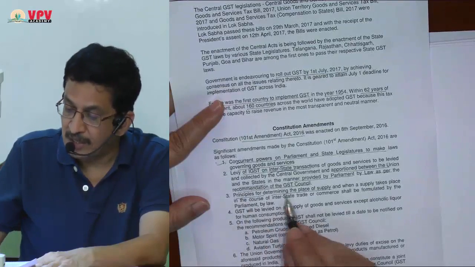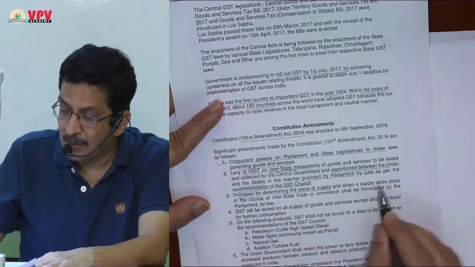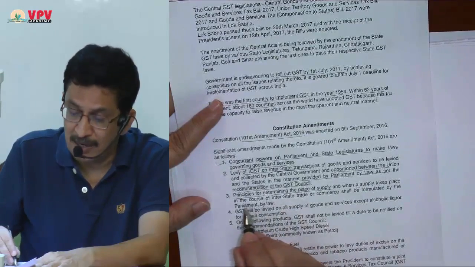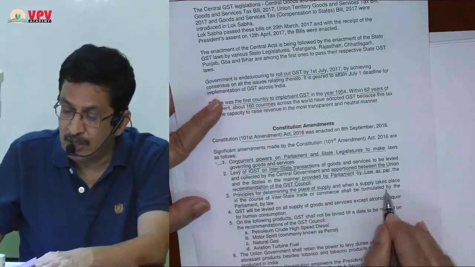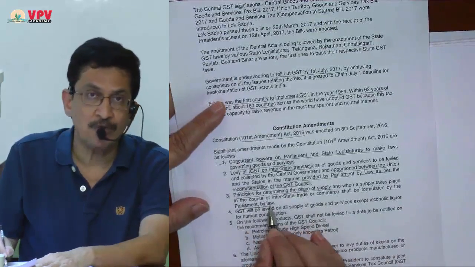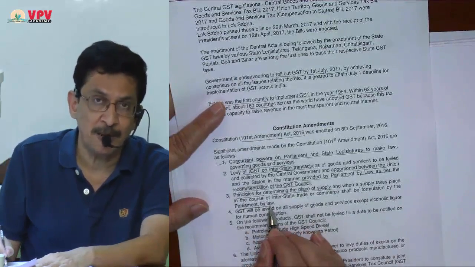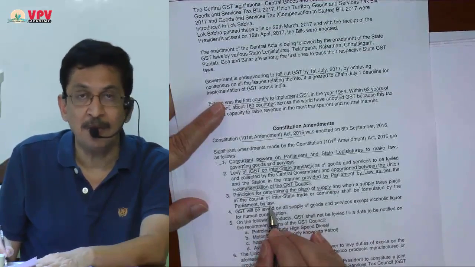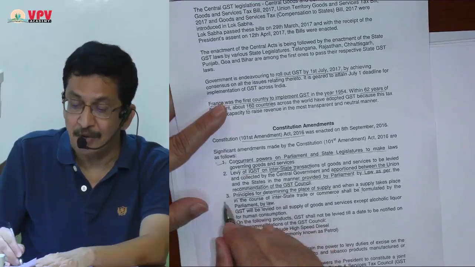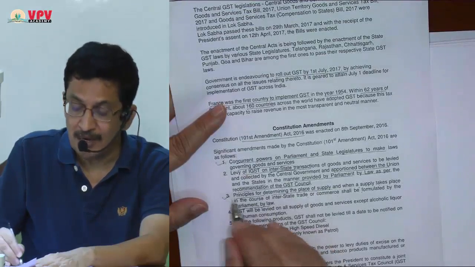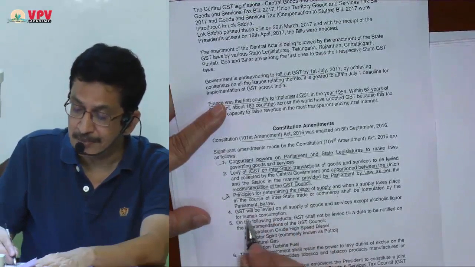Principles for determining the place of supply, and when supply takes place, that is time of supply, in the course of interstate commerce, shall be formulated by Parliament by law. So for deciding place of supply and time of supply, Parliament requires the power to decide that, and for that, power was to be given. That was the constitutional amendment.